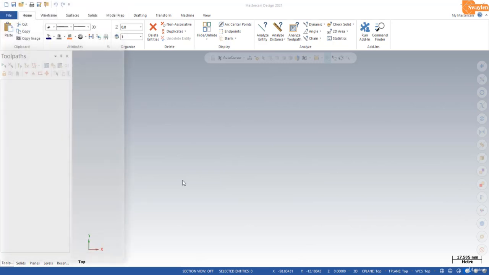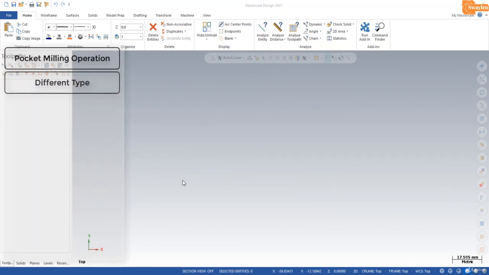In this lecture, we will discuss the pocket milling operation and its different types. Here, our topic is slot-wise pocket milling operation.